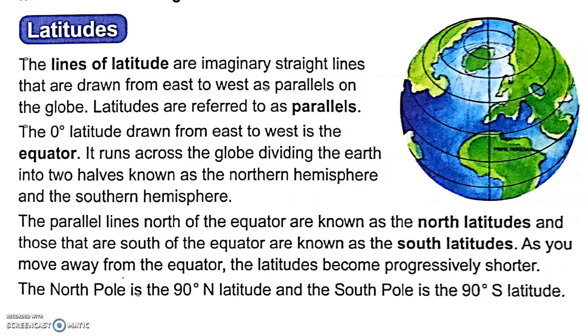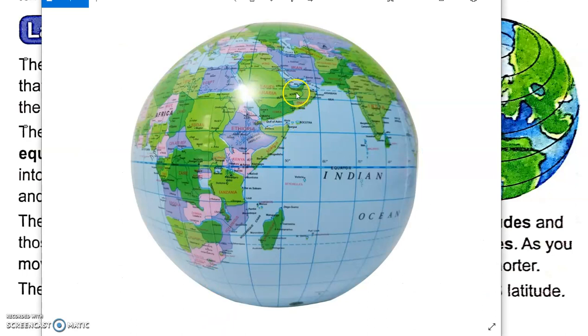As you move away from the equator, the latitudes become progressively shorter. The North Pole is the 90-degree north latitude and the South Pole is the 90-degree south latitude. Okay, so you can see that as you go up or down, the lines become shorter, and in the middle it is the biggest. Here in this globe also you can see that lines are getting shorter as you go away from the equator.